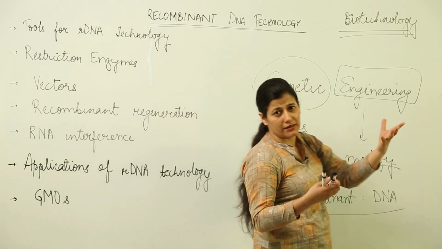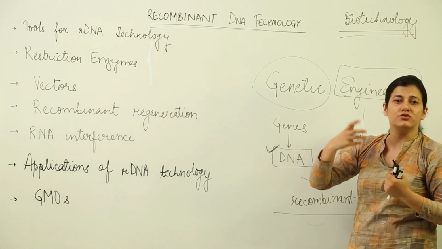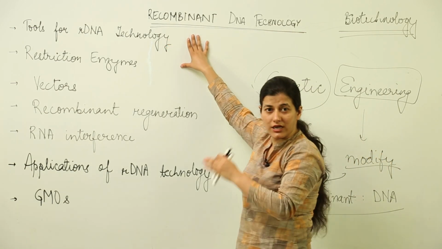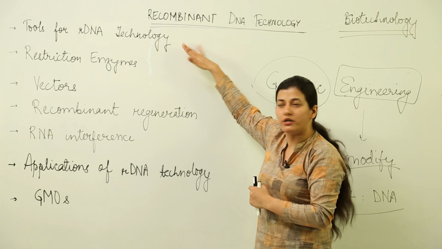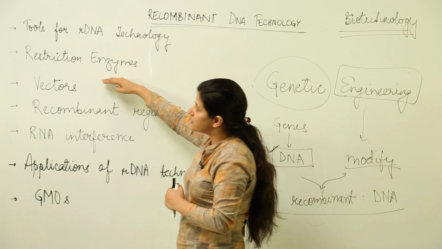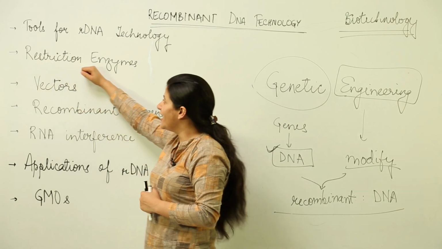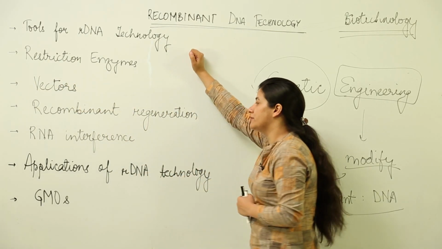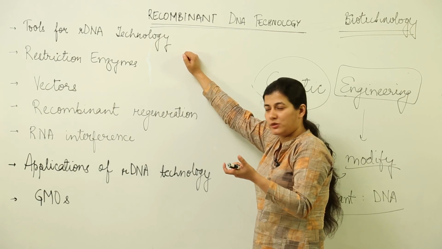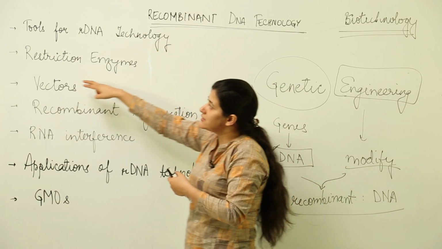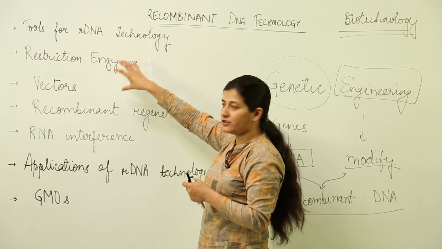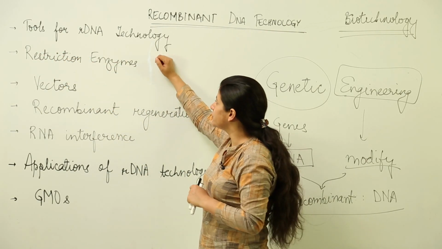Now whenever there is some technology involved, it has certain tools. So we have the tools which are available for this DNA technology, recombinant DNA technology. We will study about those. Then we have a term known as restriction enzymes. Till the next lesson, you come to that lesson, you watch it, think about what these enzymes would be serving as a purpose. Again, the key lies in that this name has something hidden in it. Okay, we will come to that in the next lesson, but for now you can put on your thinking process.